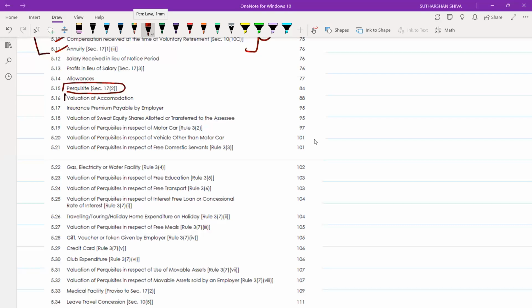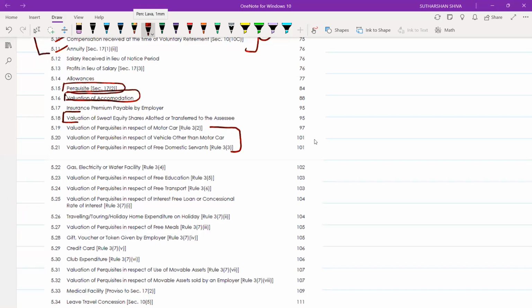Then value of accommodation, value of sweat equity, and motor vehicles. If I say motor vehicle, it includes motor vehicle and other than motor vehicle, everything is inclusive.